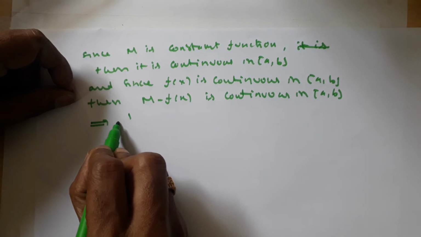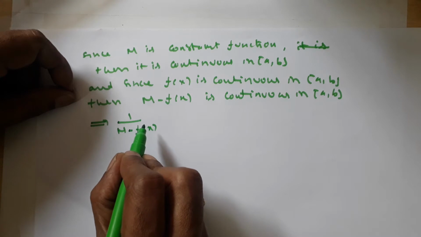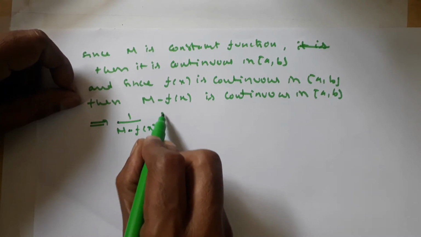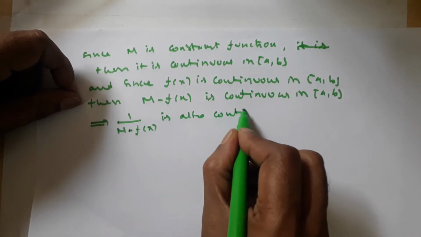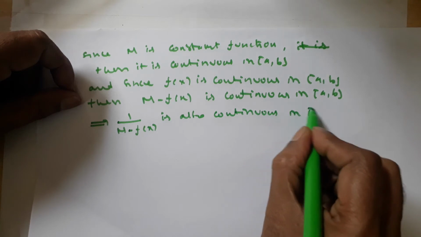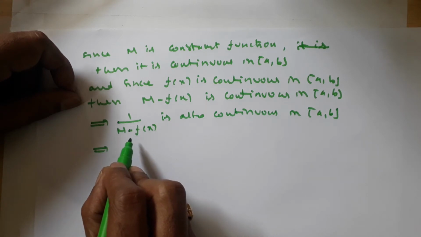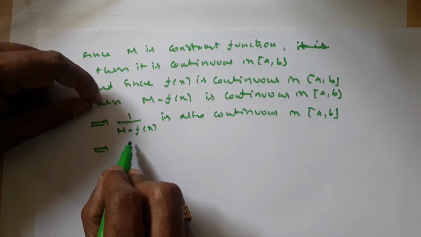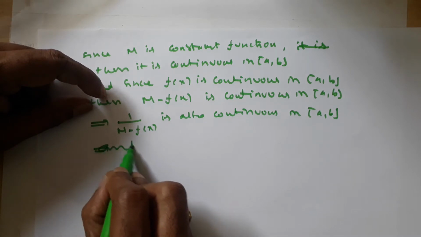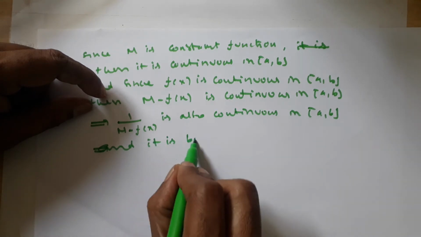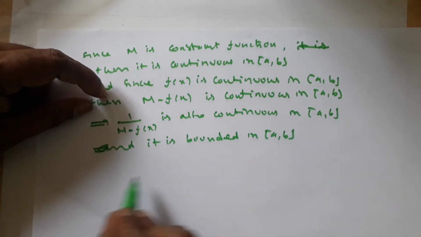And its reciprocal, 1 by m minus f of x, that is 1 by g of x, is also continuous in the closed interval [a, b]. So whenever 1 by m minus f of x is continuous, it is bounded, by theorem 1, in the closed interval [a, b].